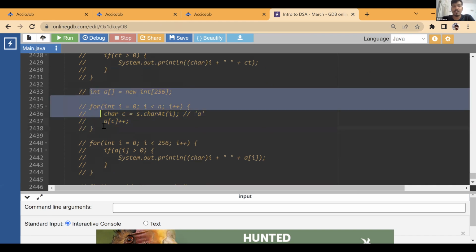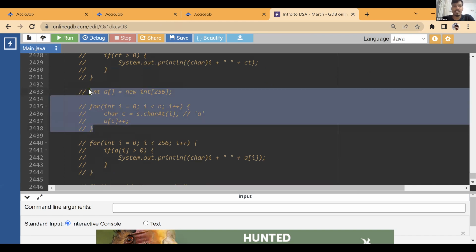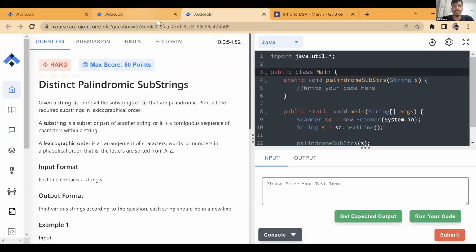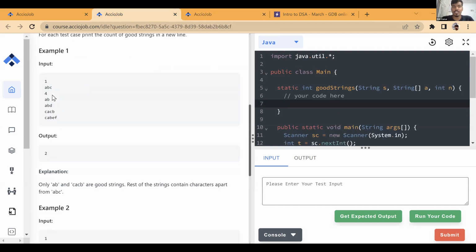Okay. Now, if you have counted all the characters, then you can use this somehow, right? If you are asked to print the frequency of each character, that you can do. If you are asked to print the character which has the highest frequency, that you can do. In this question, you are asked to use this array just in a little bit different way. What it has told you is that you're given a string S, and you're given an array of strings, which is this.